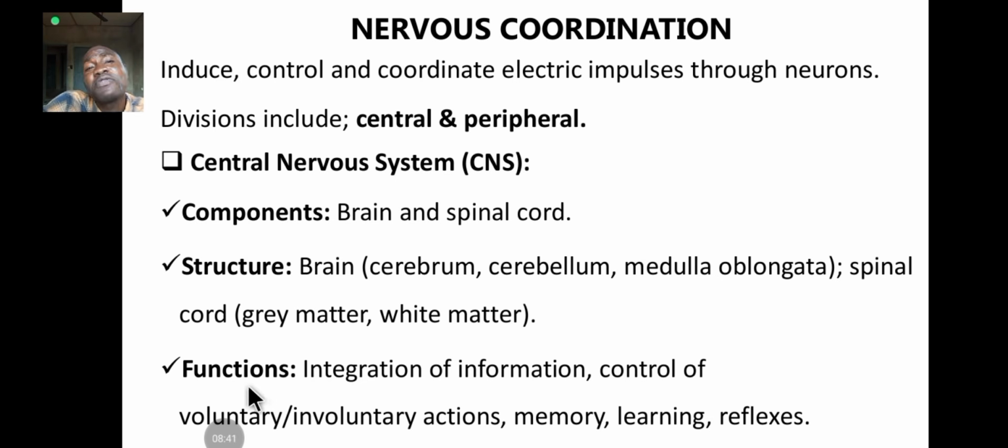What are the functions of the central nervous system, the CNS? The function is to integrate information. What's the meaning of integration? To bring information together, assemble information: collect from here, collect from this side, and assemble it. Another function is to control voluntary and involuntary actions. It also controls reflexes. You know the reflex arc. Reflexes do not involve the brain. A reflex occurs from the spinal cord to the effector. It also coordinates memory, learning, thinking. Everything is for the central nervous system.